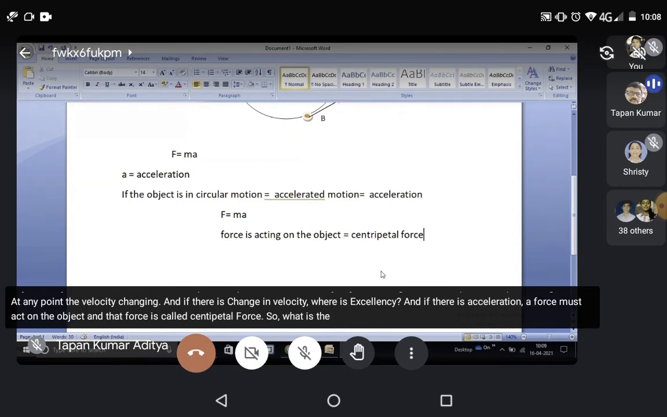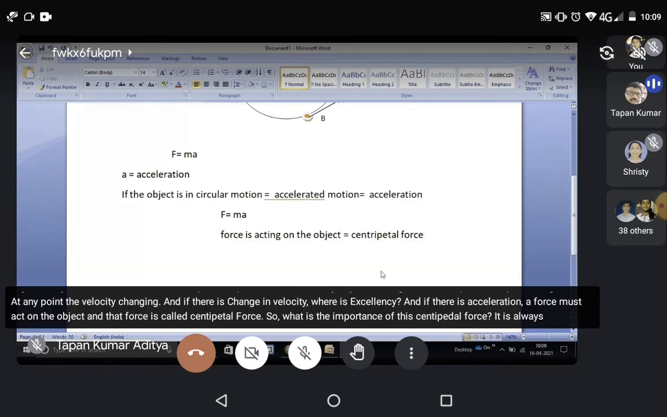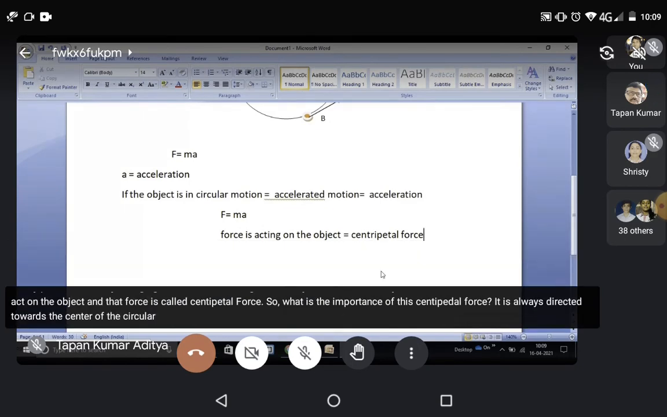So what is the importance of this centripetal force? It is always directed towards the center of the circular path. Any force acting towards the center of the circular path is the centripetal force. Right?